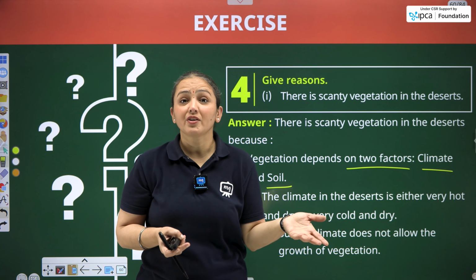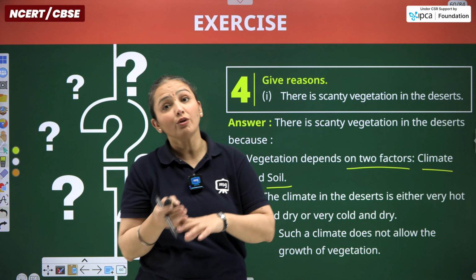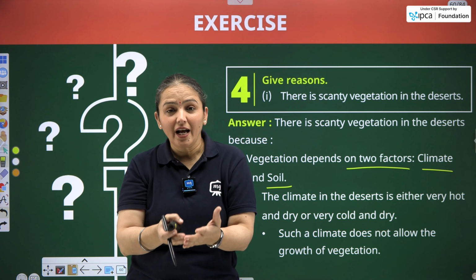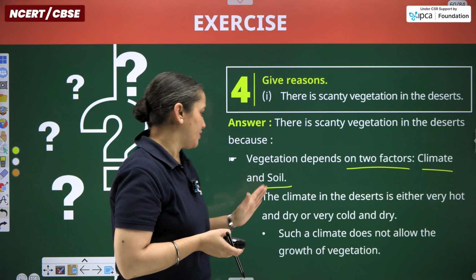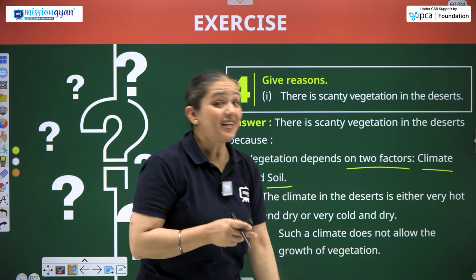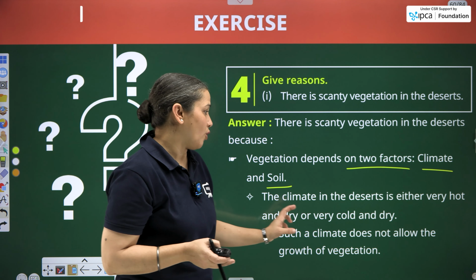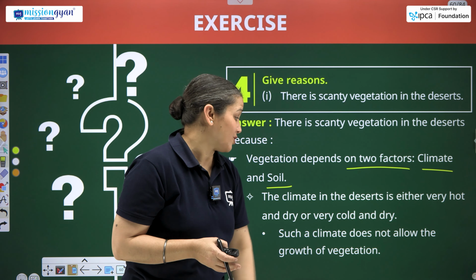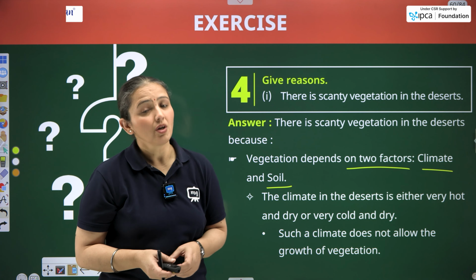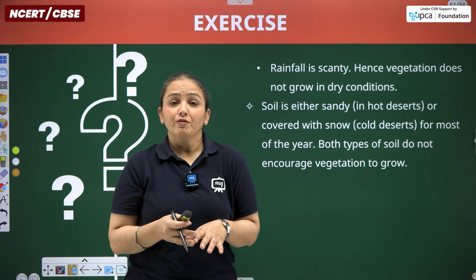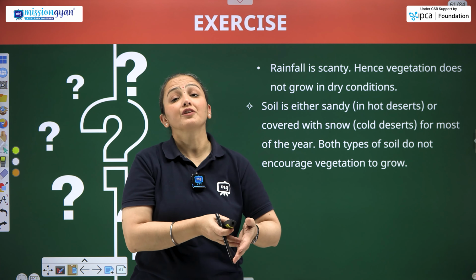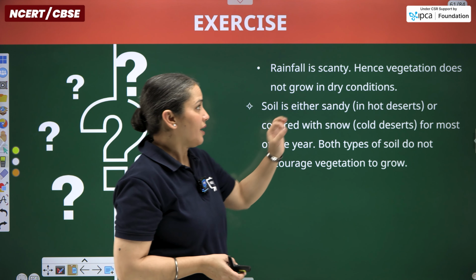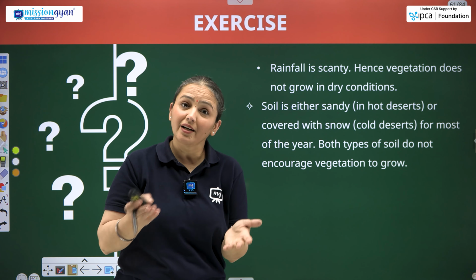Rainfall is automatically connected to temperature; if there is more temperature, rainfall can happen, but it needs the availability of water as well as the plants. Then the climate in these deserts is either very hot and dry or very cold and dry. So extreme conditions हैं. Such a climate does not allow the growth of vegetation. So quite obviously, the growth of vegetation is less, so scarcity of vegetation will be there. Rainfall is scanty, very less, hence vegetation does not grow in dry conditions.